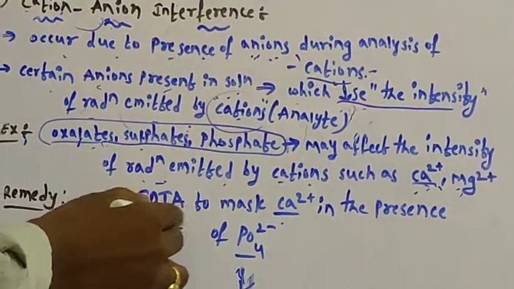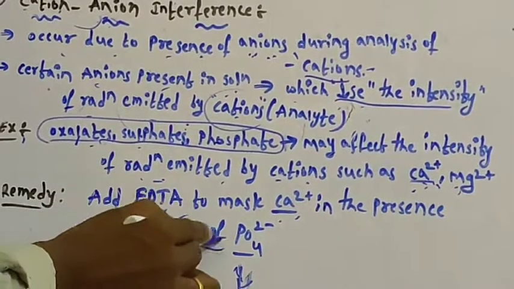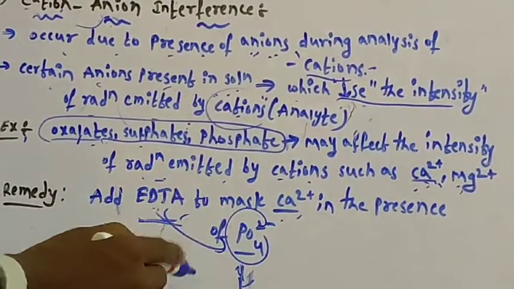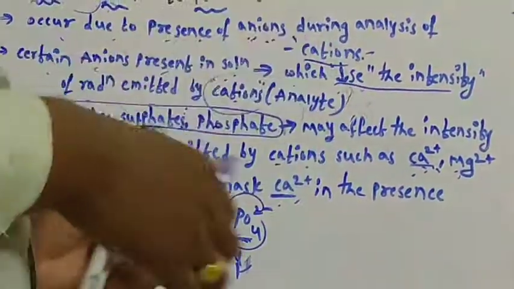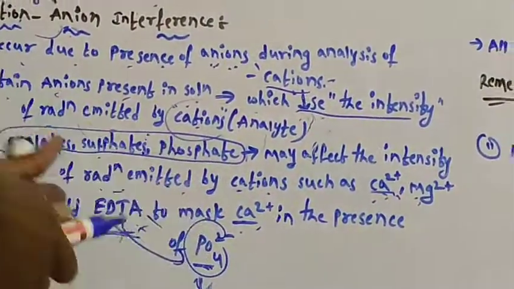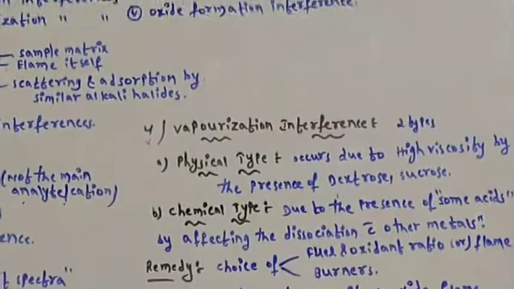What will happen if we add EDTA to the calcium solution? EDTA will mask the phosphate ion by making a complex with phosphate. So calcium will be free, and we can simply analyze calcium. This is about cation-anion interference.